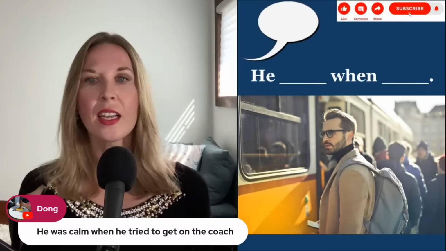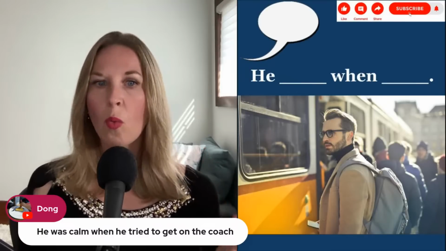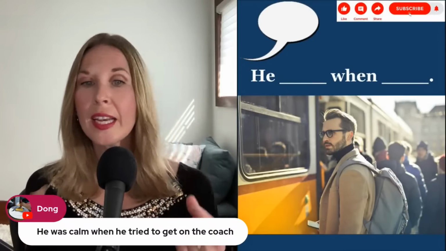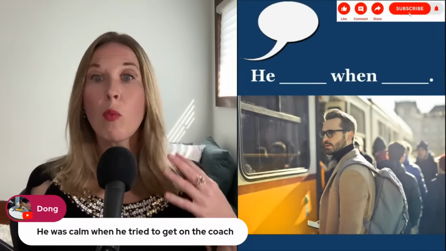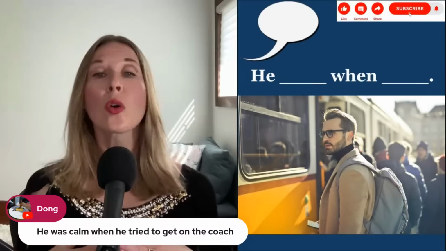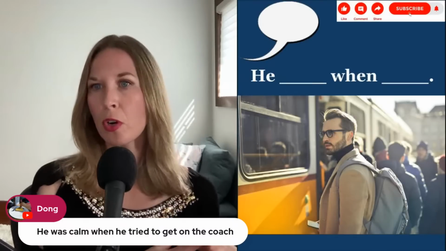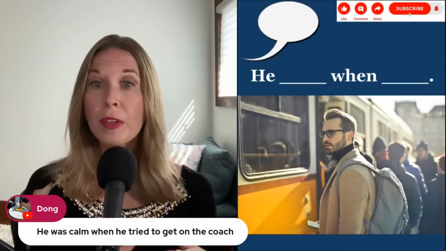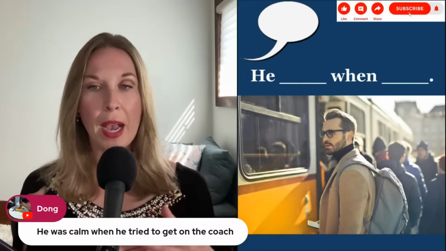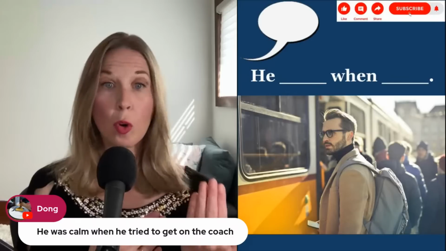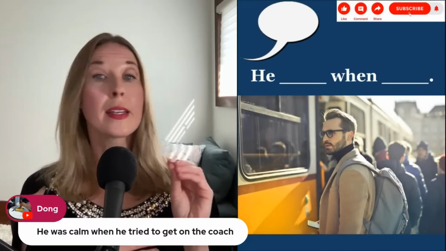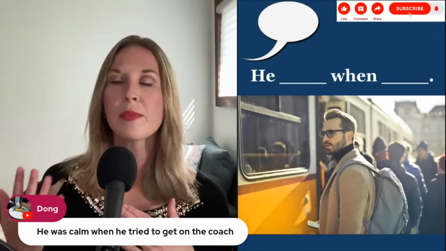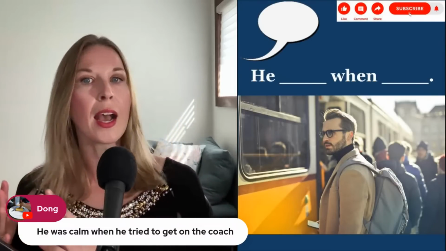Dong said he was calm when he tried to get on the coach. Yeah, very nice. So he was calm. So again, when we have state verbs, an emotion, a state of being, often we will put it in the past simple. Sometimes it's required because the verb does not conjugate in a continuous form. And other times it just sounds better to see it as a state.